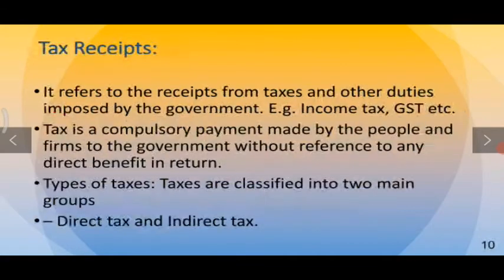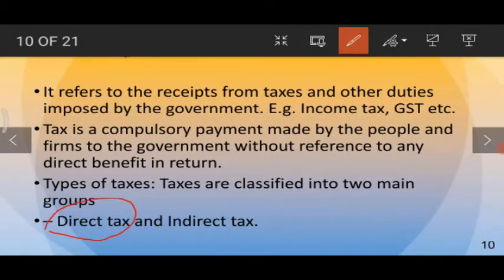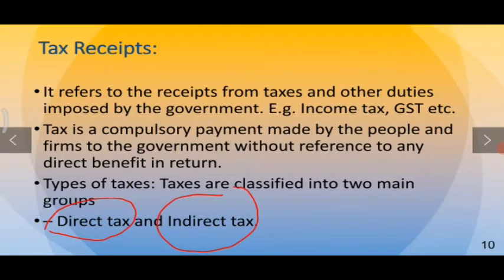So let us understand the tax receipts. Tax receipts refers to the receipts from taxes and other duties imposed by the government. Example, income tax, wealth tax, GST, etc. Now, how can we define tax? Tax is a compulsory payment made by the people and firms to the government without reference to any direct benefit in return. So, this is what is known as tax. Now, here taxes are classified into two main groups, direct tax and indirect tax.